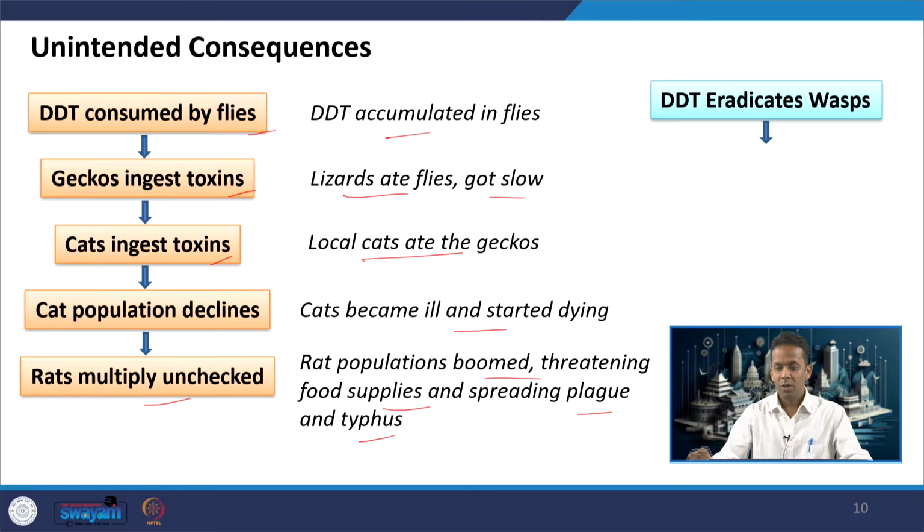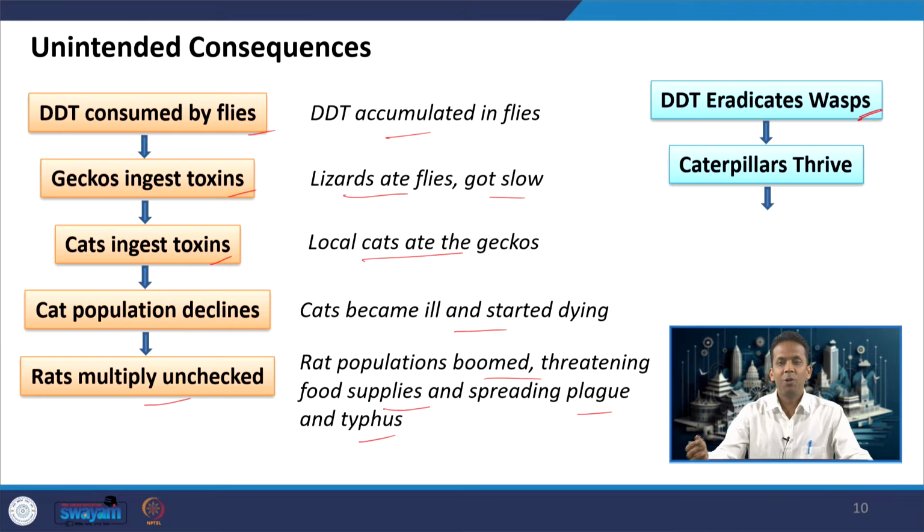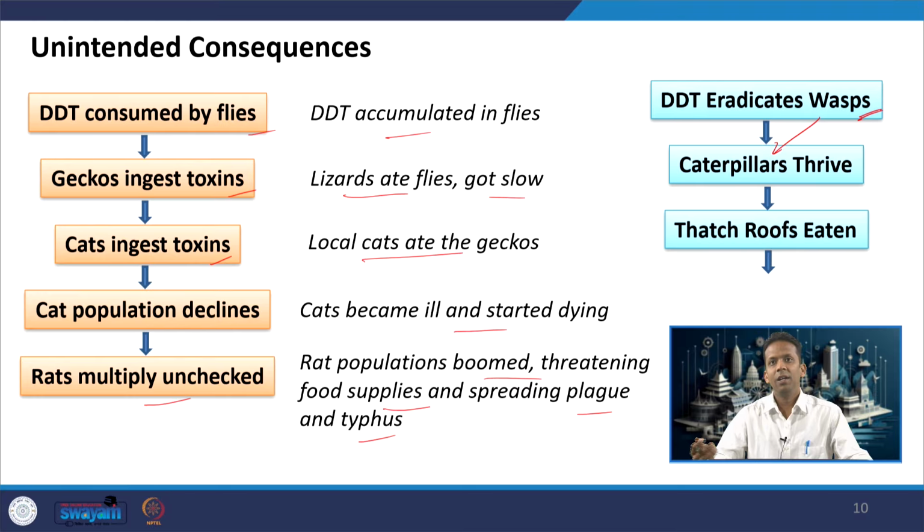There was one more. This DDT eradicated wasps, which eat caterpillars, which eventually turn into bigger insects. When these wasps were dead, the caterpillars started to increase in numbers. Wasps are the ones which eat caterpillars for their food, but because of DDT, wasps died and the caterpillar population started to increase, and these caterpillars rely on roofs made of thatch.